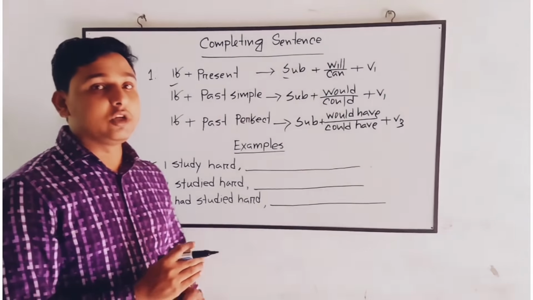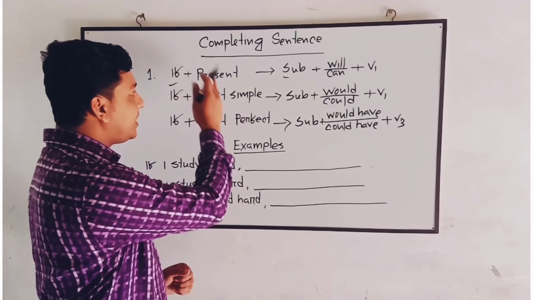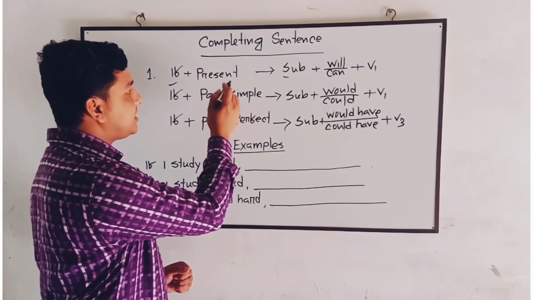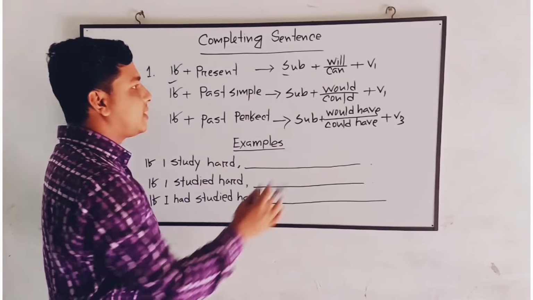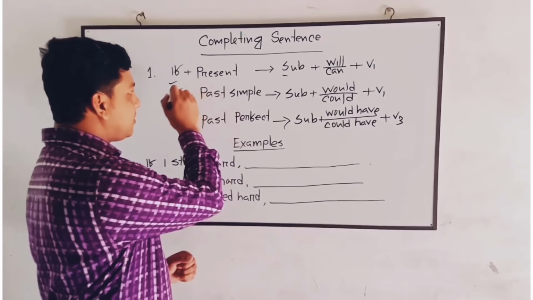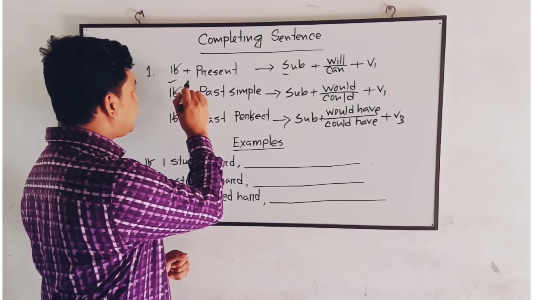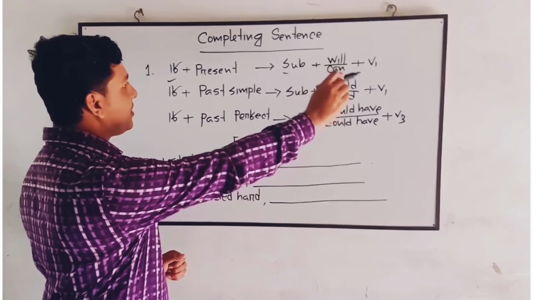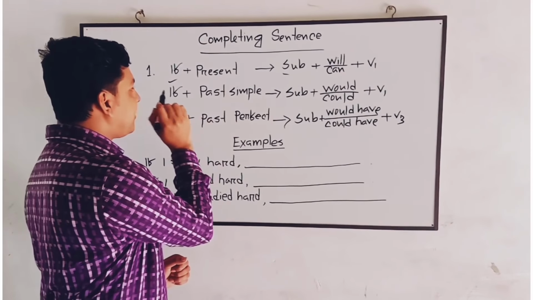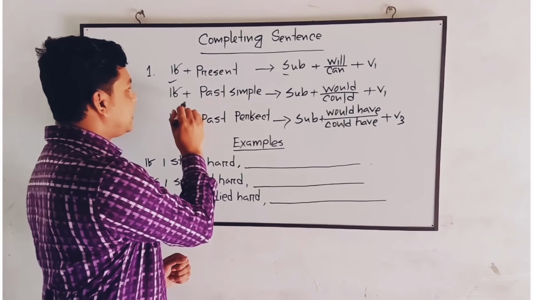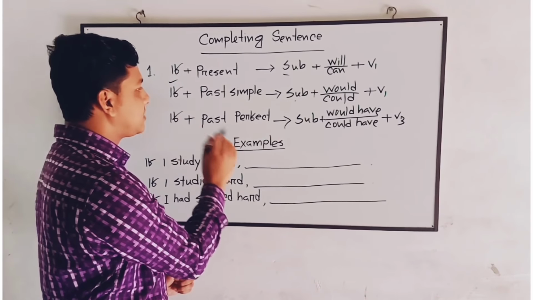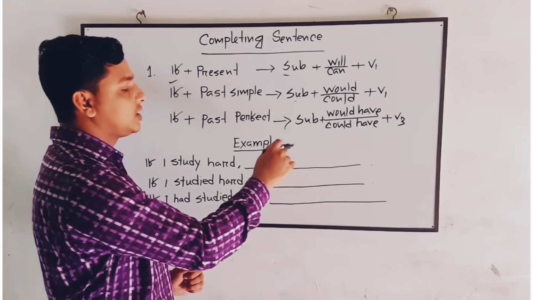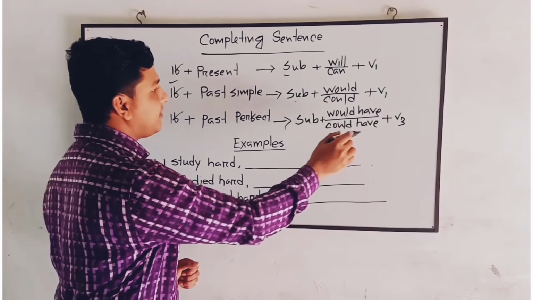Okay, so what will you notice? First of all, after if, whether this part of the sentence is in the present tense, past simple tense, or past perfect tense, then we will select what the other part of the sentence will be. If the first part of the sentence is in the present tense, then we put there future tense. If the first part, I mean the if clause, is in the past simple tense, then we will put there subject, would, could, V1. If the if clause is in the past perfect tense, then the last part of the sentence will be completed using would have, could have, and verb 3.